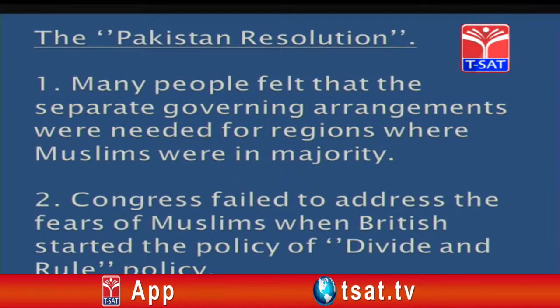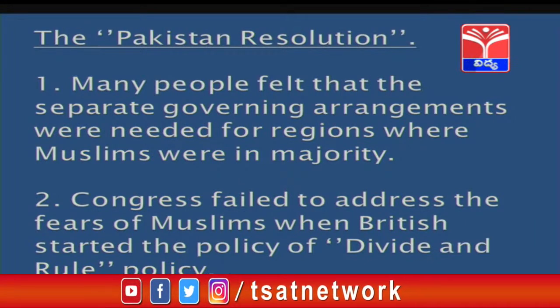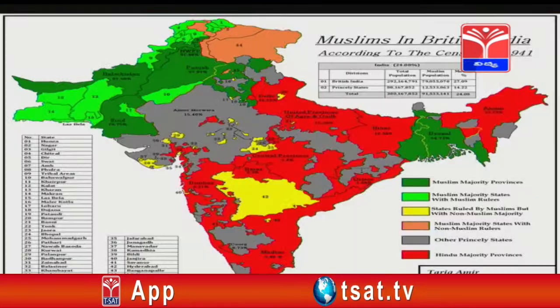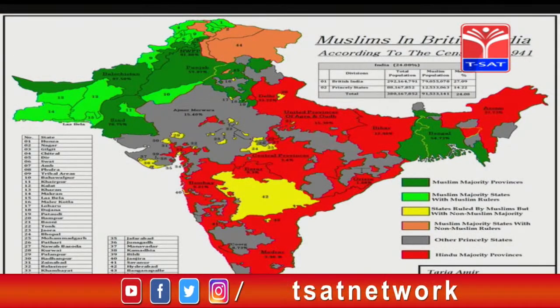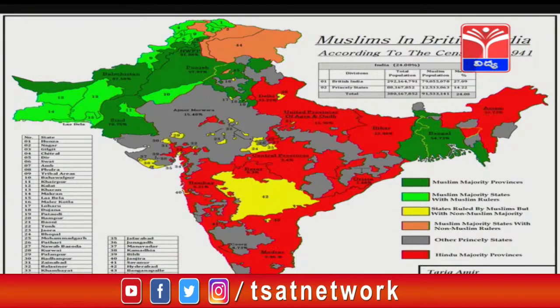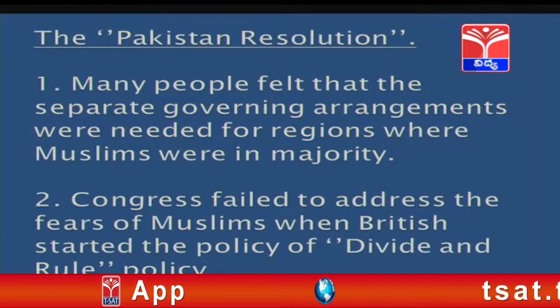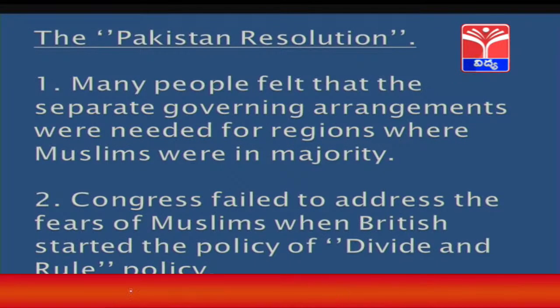The Pakistan resolution. Many people felt that separate governing arrangements were needed for regions where Muslims were in majority. Where were the Muslims in majority? Especially in the Sindh province, Punjab and Bengal province. Where do we find the Muslim population in large numbers? That is in Punjab, to the west, that is West Pakistan, and to the eastern side, that is Bengal.